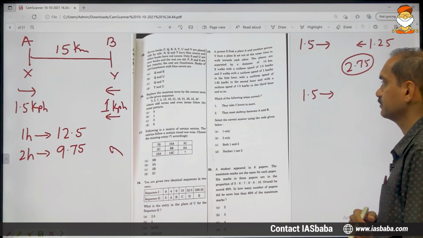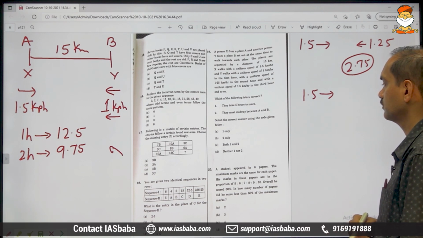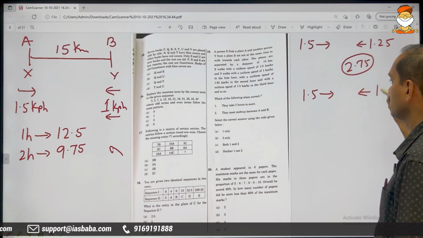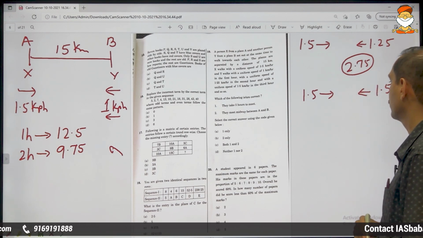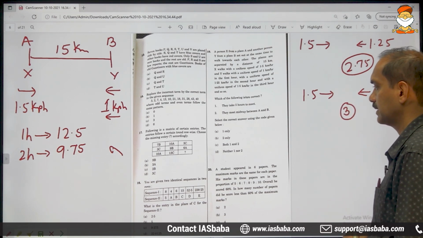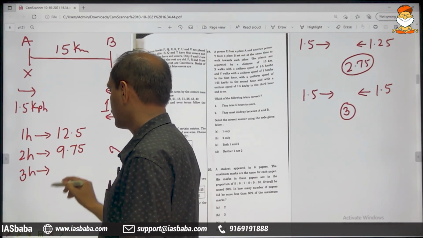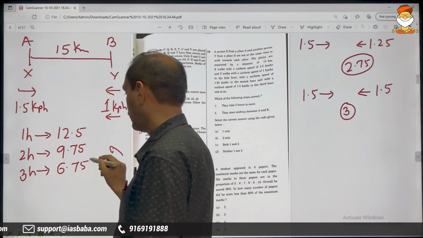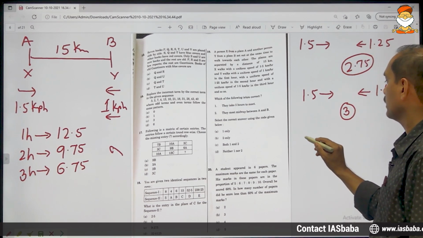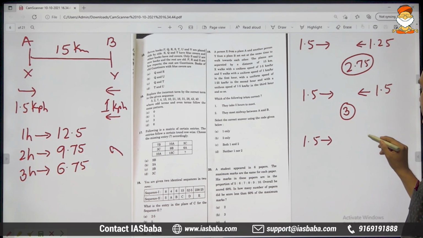Next, X continues with 1.5, but Y will change his speed to 1.5. Now the distance will be reduced by 3 kilometers, so after 3 hours we are here, at 3.75. Next, X will continue as it is, but Y will change his speed.